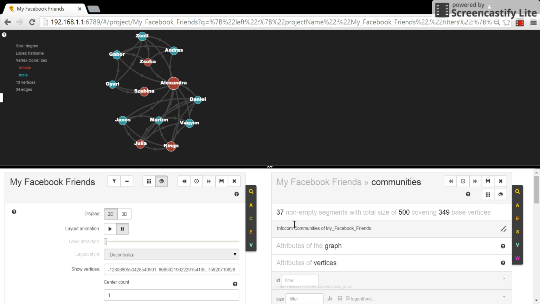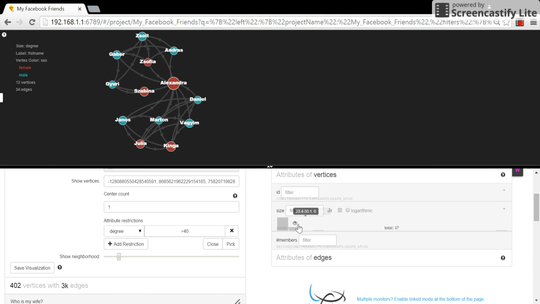So here we are. I have 37 communities containing my friends, and they are overlapping communities. One of my friends can participate in several of these communities, and of course, some of my friends are not participating in any communities. You can check the different sizes of the communities. My largest community contains about 200 of my friends. Basically, they are my classmates and colleagues from the university. And the second largest is only about 40.